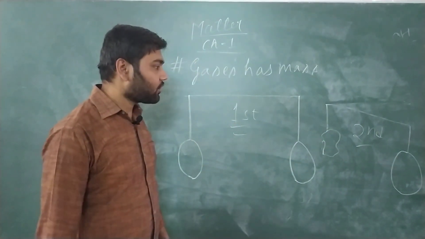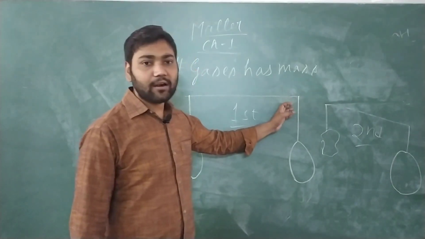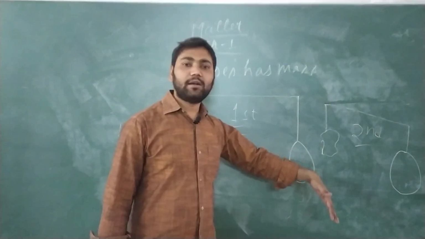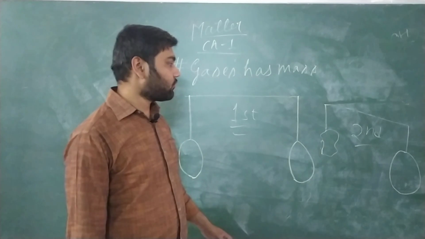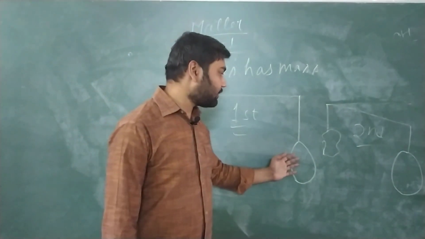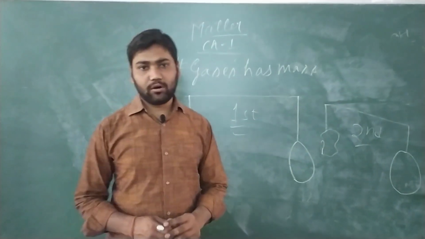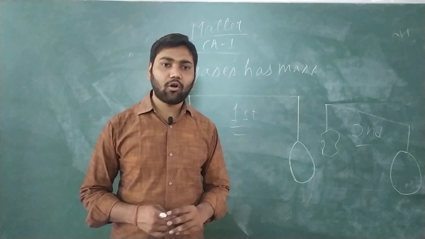After this, what happens? We will observe that the balloon on the right hand side will tilt downward. Why does it tilt downward?